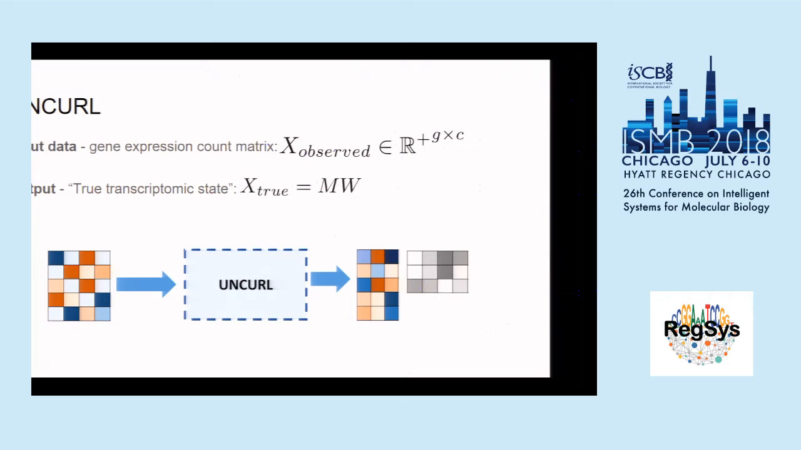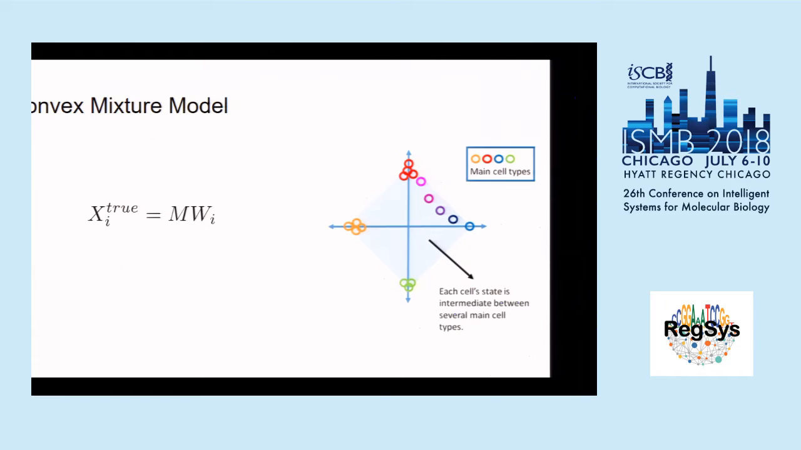It takes as input the observed gene expression matrix, which is the matrix of genes by cells, and it outputs a true transcriptomic state, which is a product of two low-rank matrices, M and W. I'll describe what they are in the next slide. The basis of our model is something called the convex mixture model. The model has two key assumptions. The first assumption, described by the equation here in the figure on the right, is that the true gene expression is a convex mixture of archetypes.